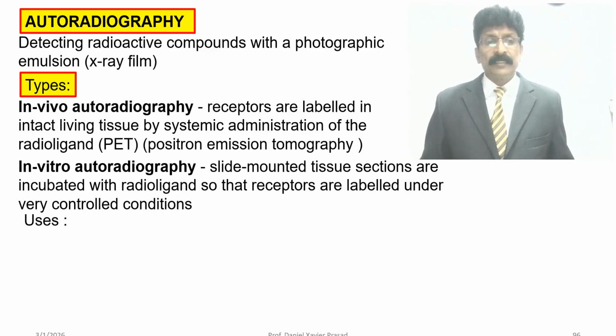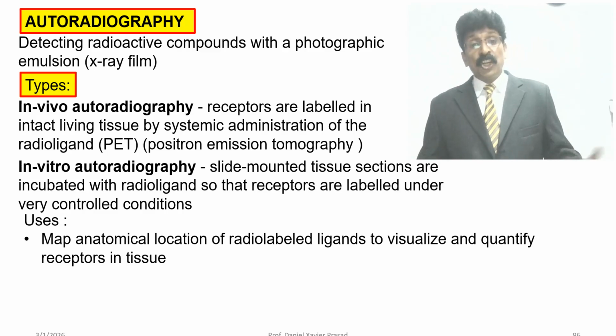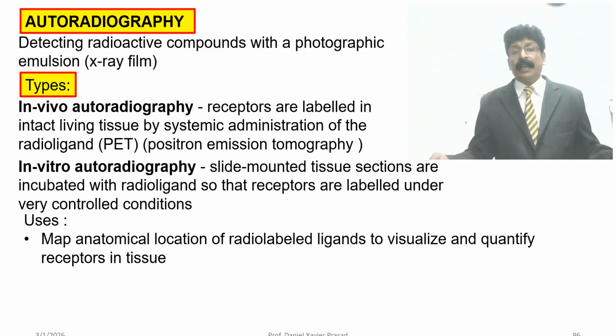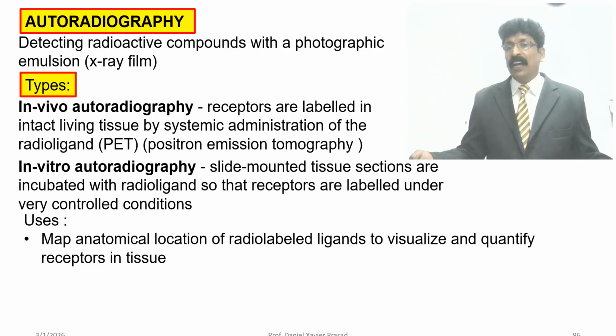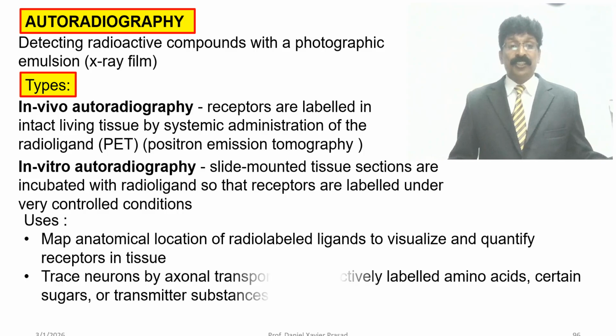Uses: map the anatomical location of radiolabeled ligands to visualize and quantify receptors in tissues.